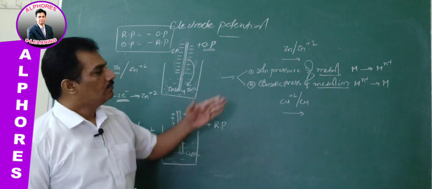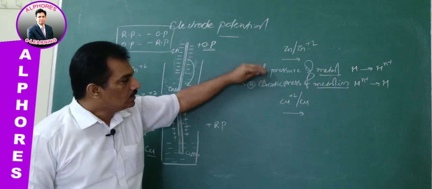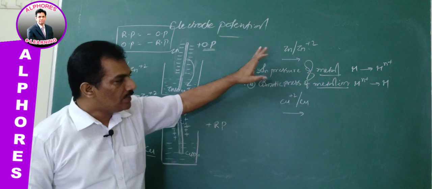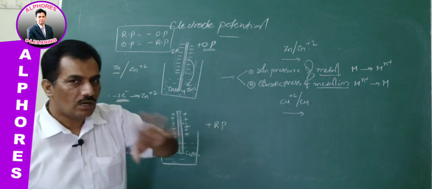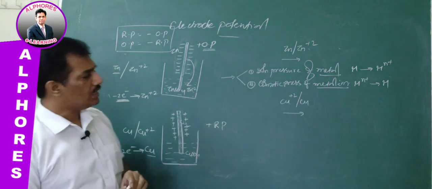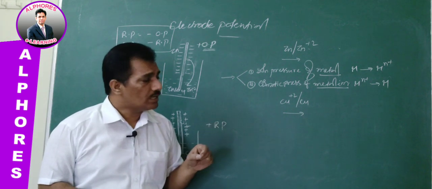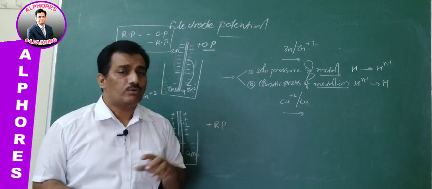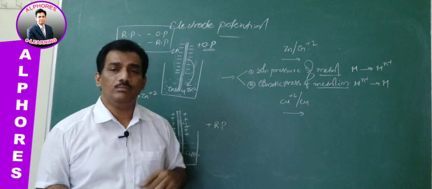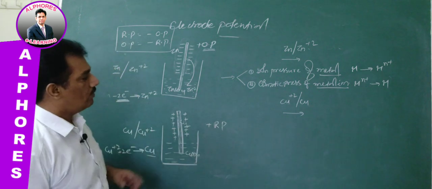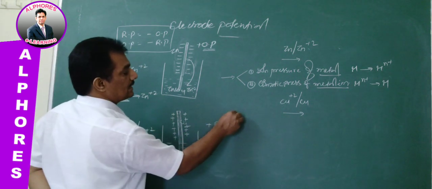Clear? Now with this, just observe: solution pressure of metal makes the metal go for ionic form, whereas osmotic pressure of the metal ion makes the metal ion go for reduction to convert into metal. Clear? And now here we can observe three cases.